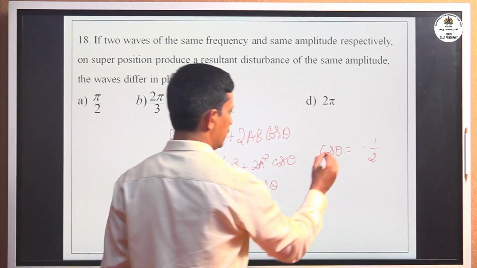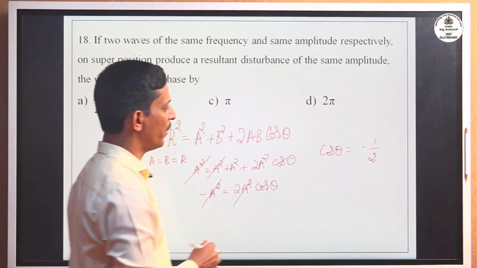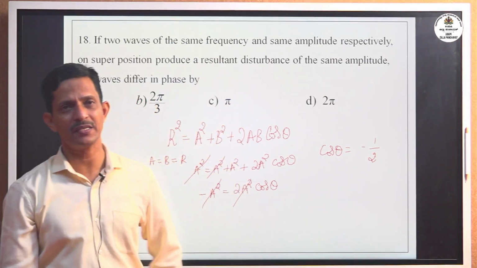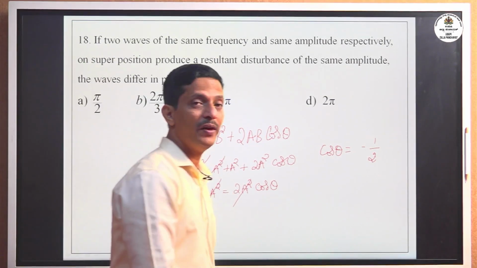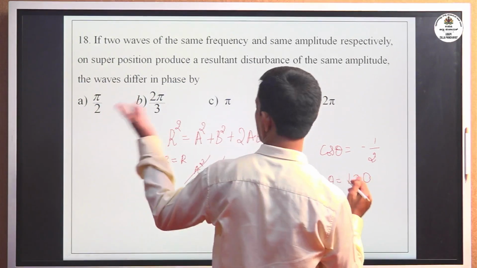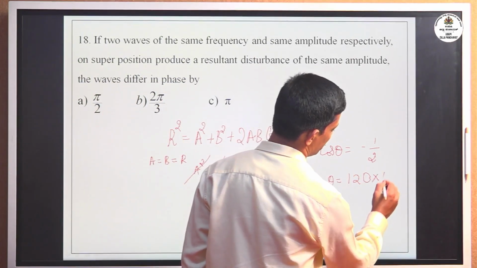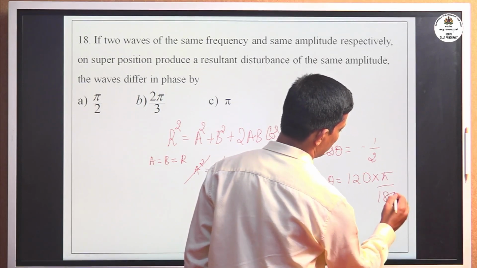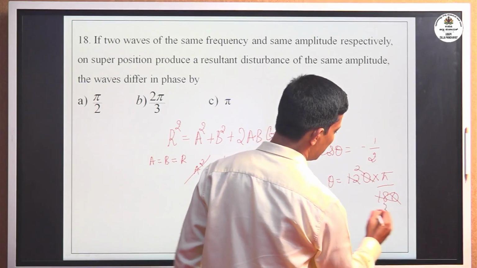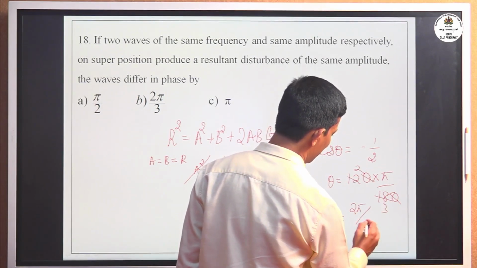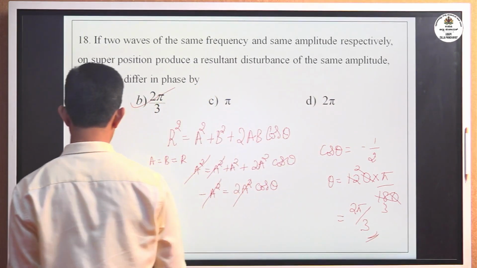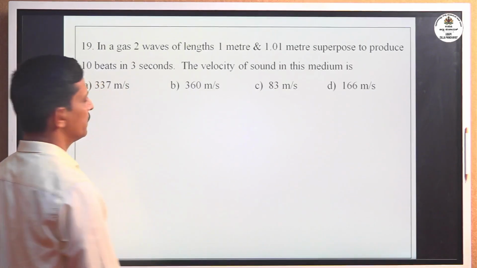Now cos theta is minus 1 by 2. For which angle is cos of the angle minus 1 by 2? That is for cos 120 degrees. So theta is 120 degrees, but the options are given in terms of radians, in pi. Converting into radians, multiply by pi by 180, the zeros cancel, 6 twos are 12, 6 threes are 18, so the correct option is 2 pi by 3 radian. Here the right answer is option P. Okay, move to the next problem.